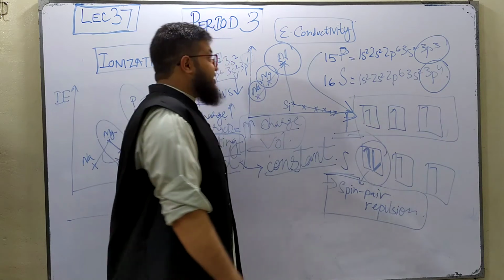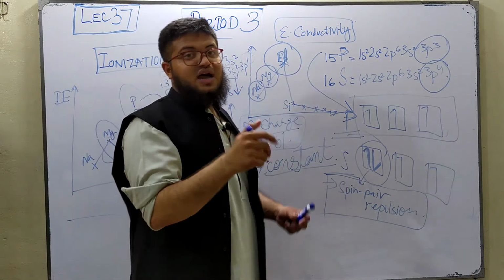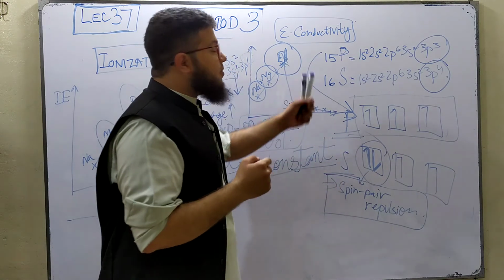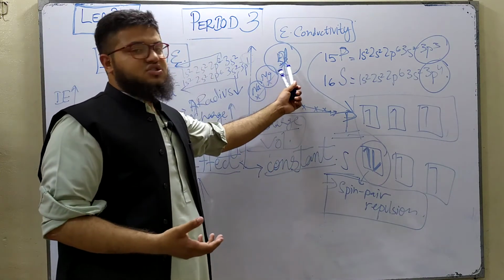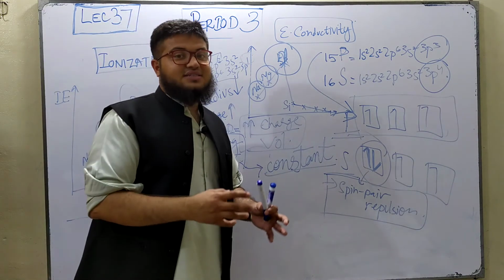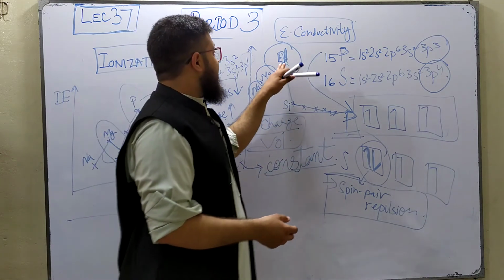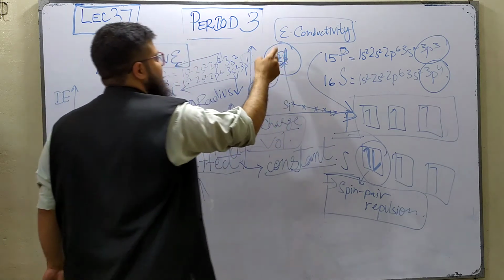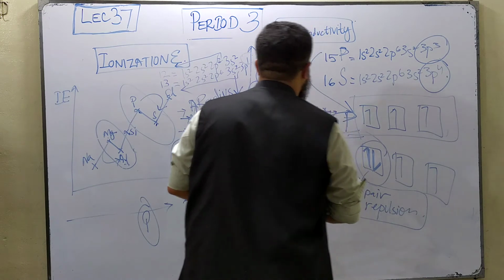The reason is because the outer shell electrons in aluminum are 3, and I told you that it's the outer shell electrons which are provided to the sea of mobile electrons. So in case of aluminum, there is a greater number of outer shell electrons provided to the sea of delocalized electrons. So I can say that the sea of delocalized electrons of aluminum is more concentrated with electrons. It is rich in electrons, so therefore it is going to conduct electricity most efficiently.